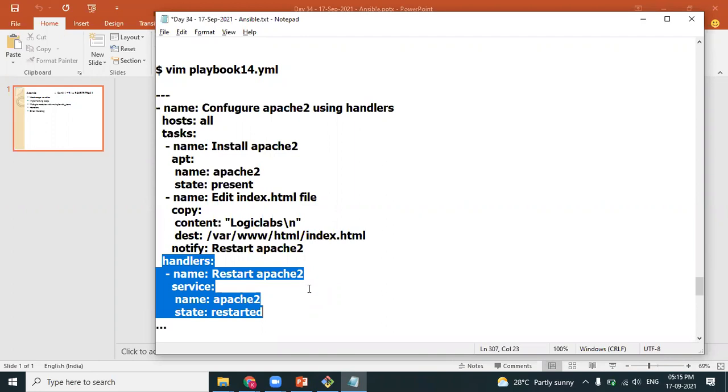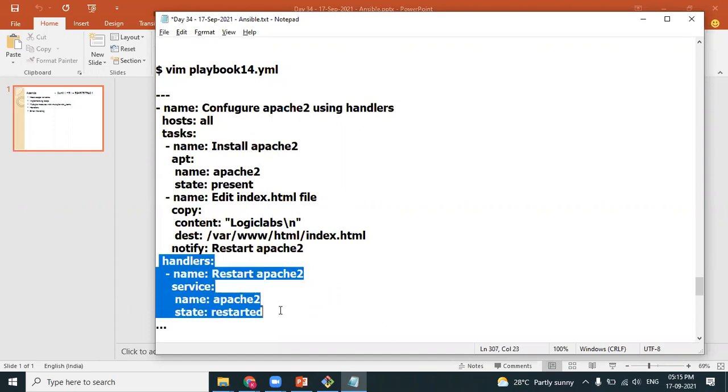The handler is also a module, Sunil? It's a keyword, not a module. The syntax which we use for modules is the same which we are using for handlers. Now tell me, when does the handler get executed, Anuj?